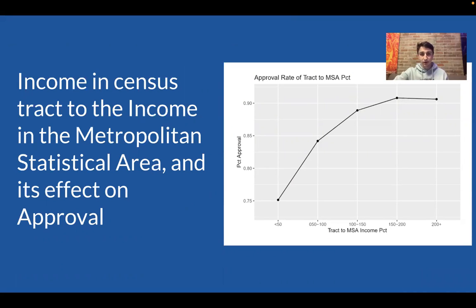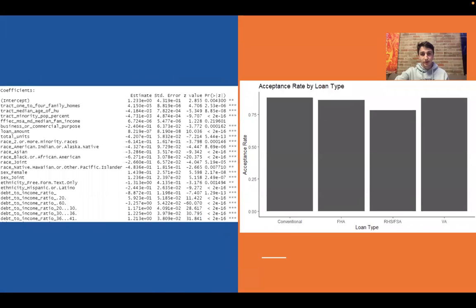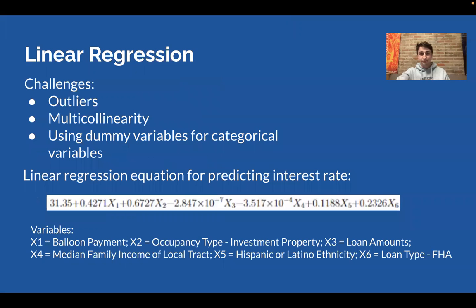This is a simple example of two variables interacting with each other. These are two more variables interacting with each other. And then on the left, we have a table of p-values where we use 0.05 as a p significant value.